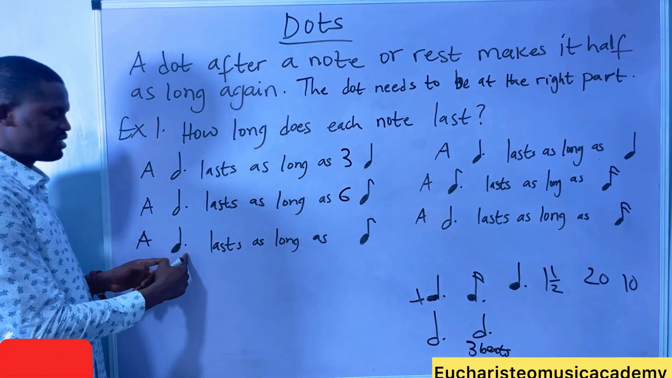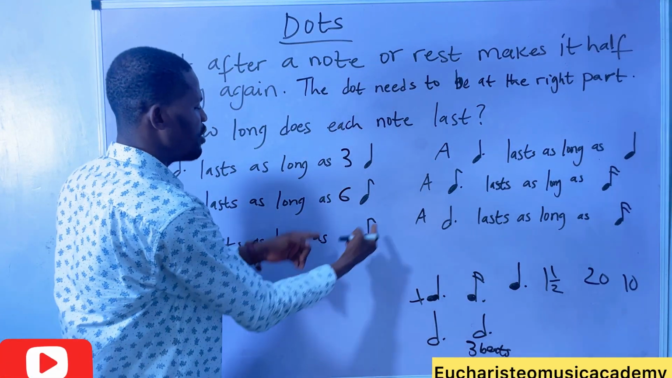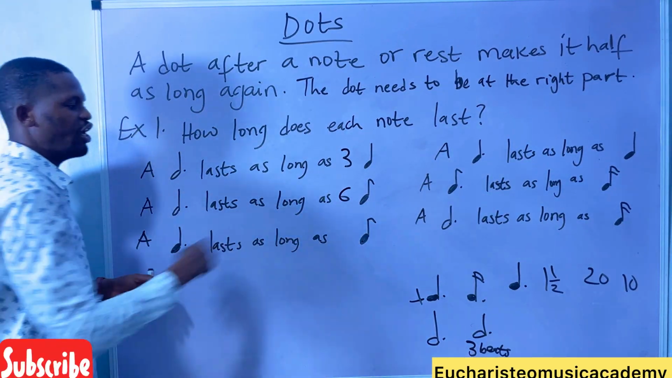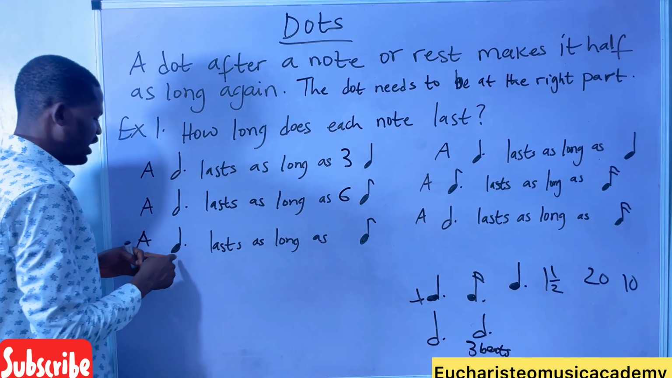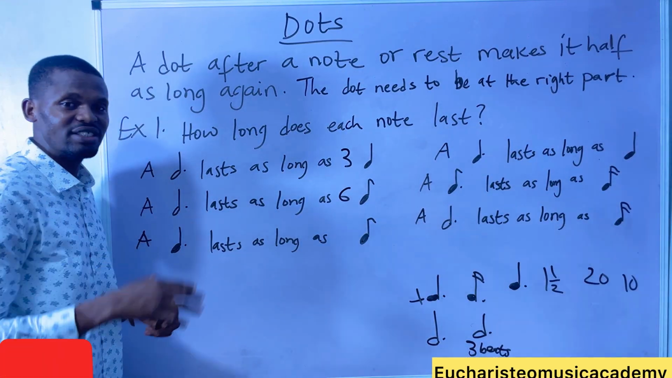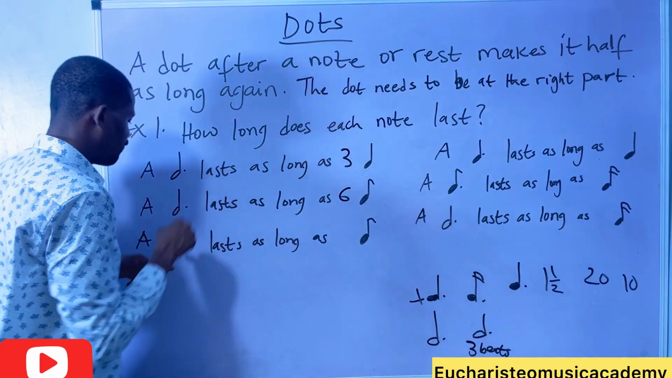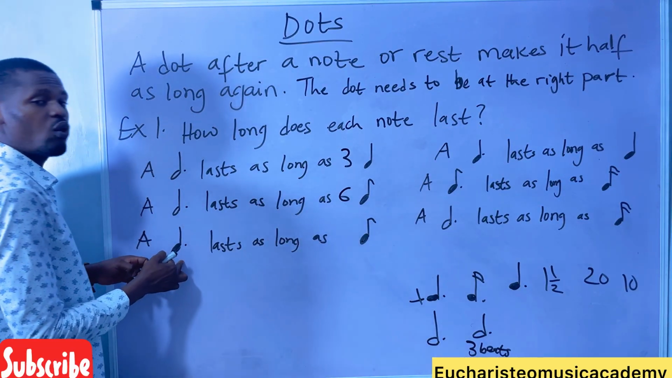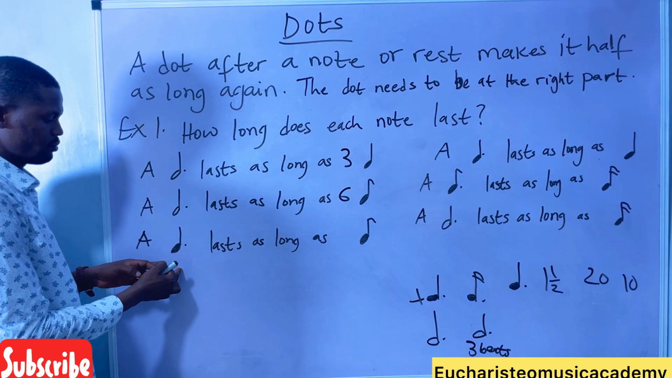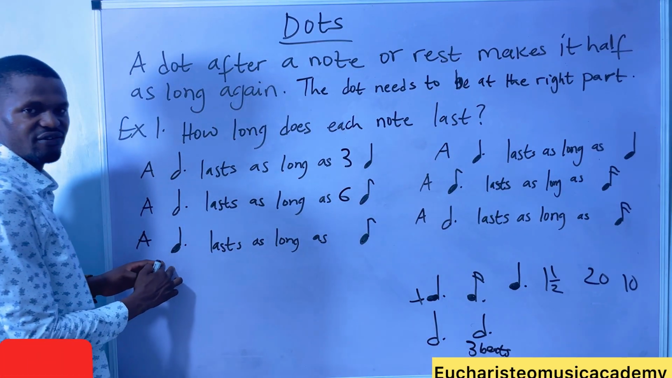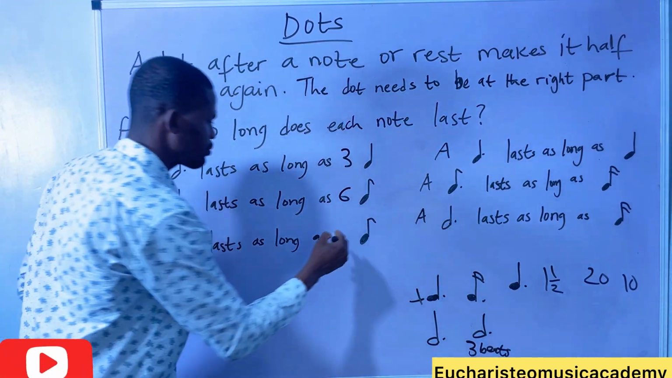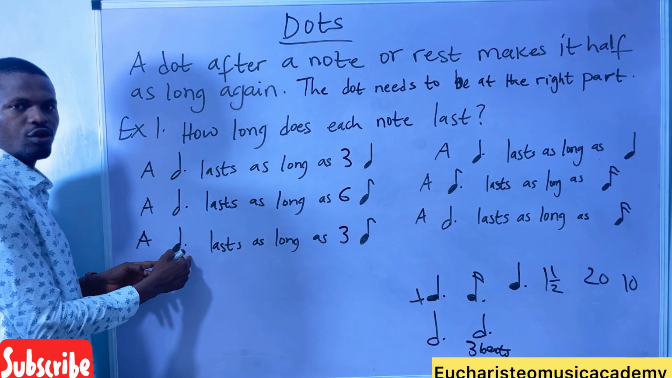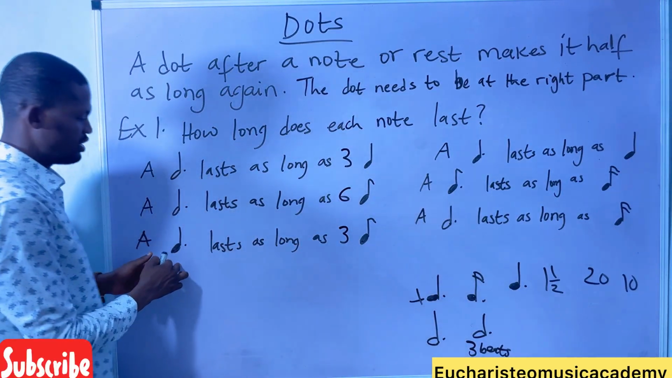A dotted crotchet lasts as long as how many quavers? How many quavers can you find in a dotted crotchet? A quaver is half a beat. A dotted crotchet is 1.5 beats. How many halves can you find in 1.5? You find 3. 3 quavers make a dotted crotchet.